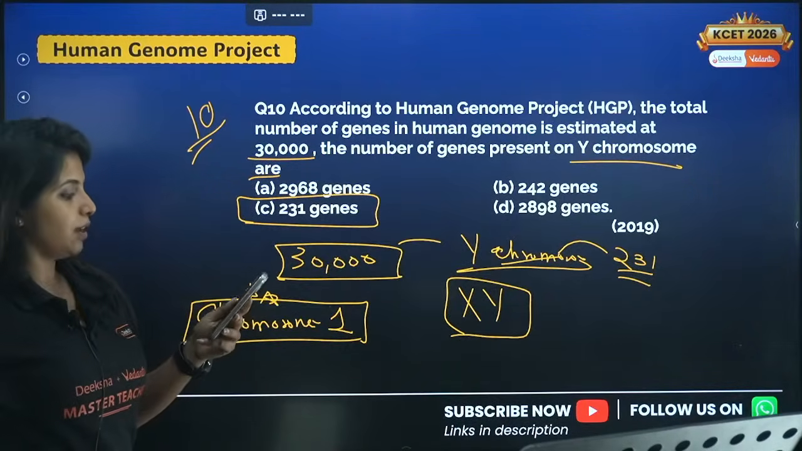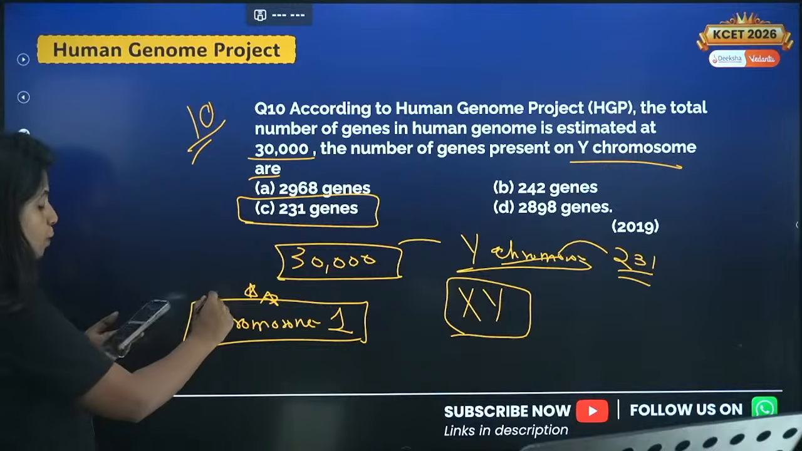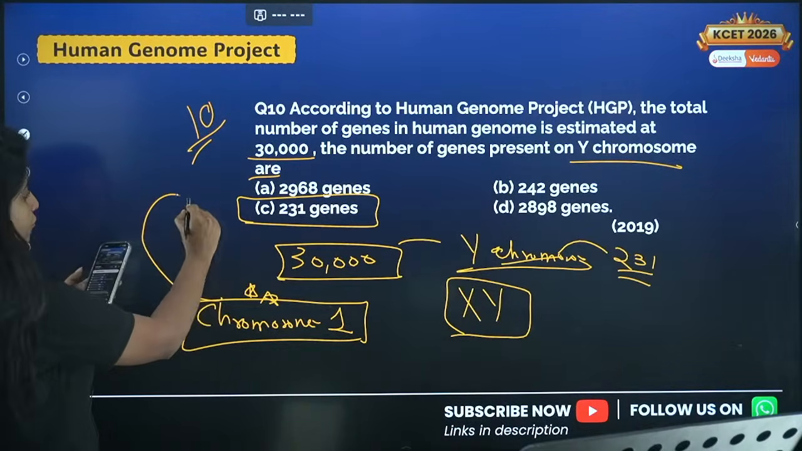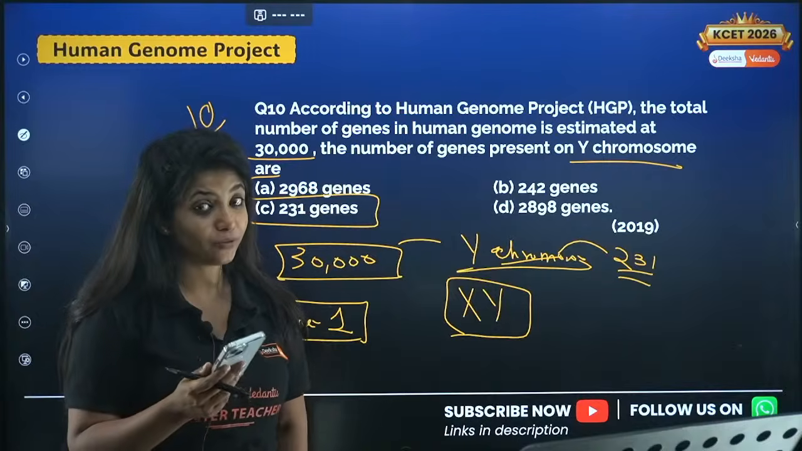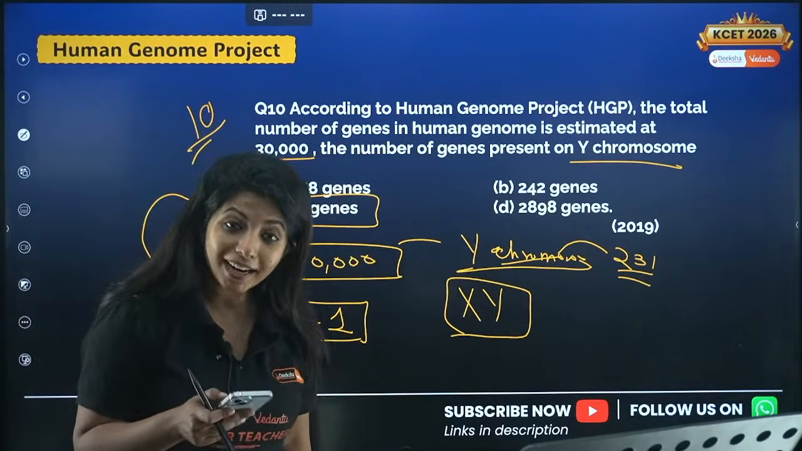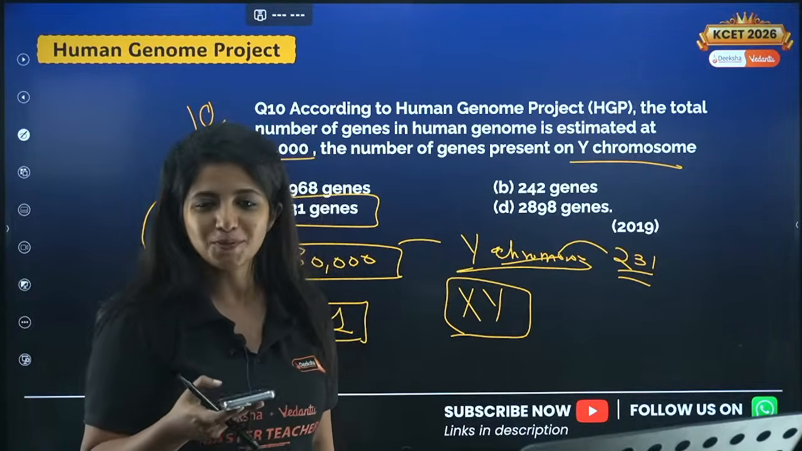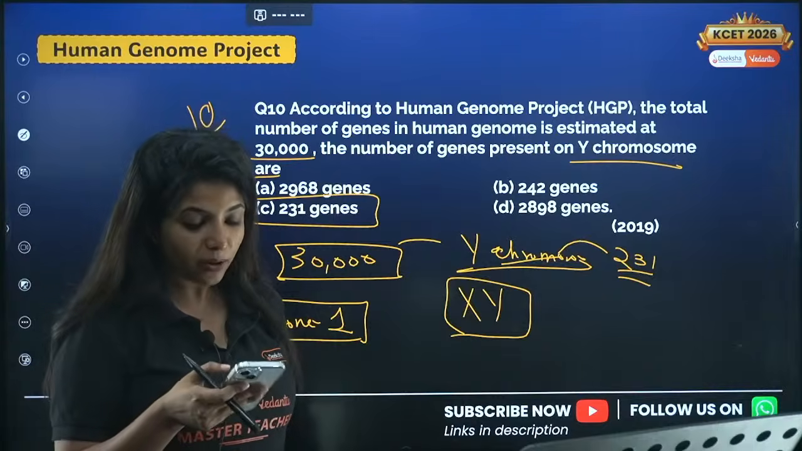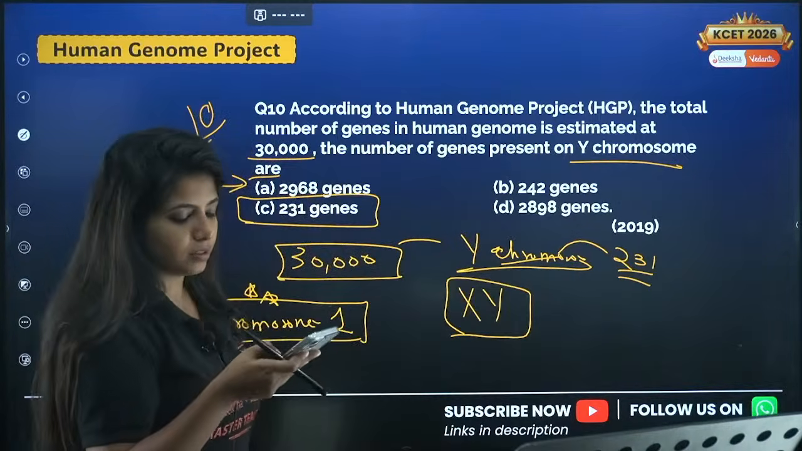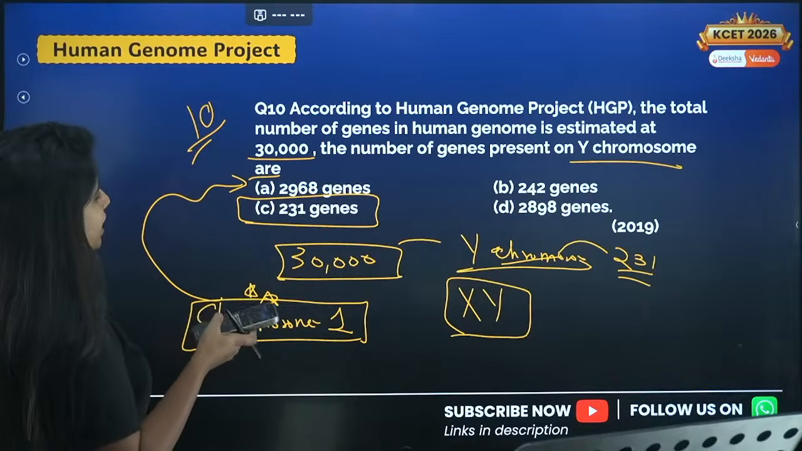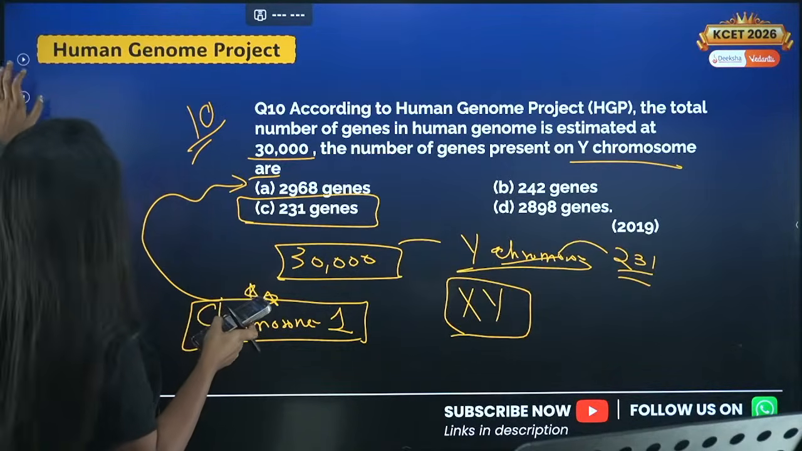So 231 in Y chromosome, and in chromosome number 1, you have 2968 genes, the highest number of genes. Always remember, you may get an MCQ question also in your PU2 boards. So your PU2 boards are also going to come. So this preparation is going to help that preparation also. Remember, guess Aishwarya, it is 2968.